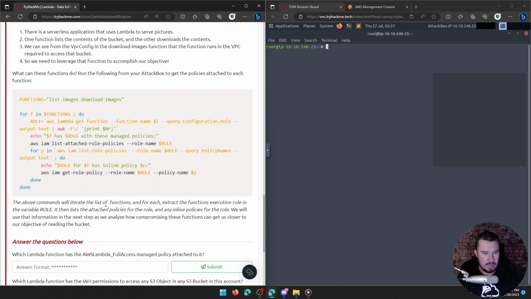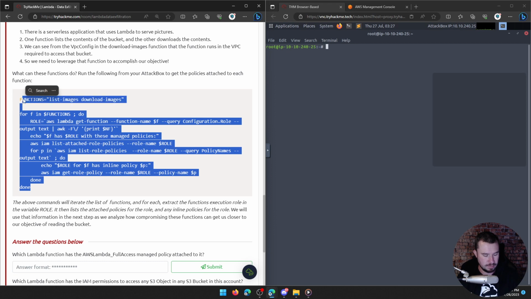The above command will iterate the list of functions, and for each extract the function's execution role and the variable role. And then list the attached policies for the role and any inline policies for the role. But we'll use that information in the next step as we analyze how compromising these functions can get us closer to our objective of reading the bucket. All right.